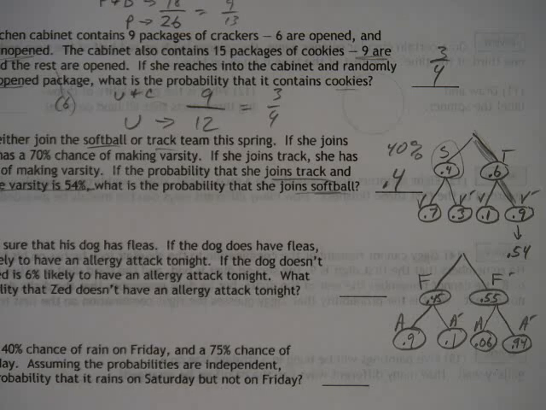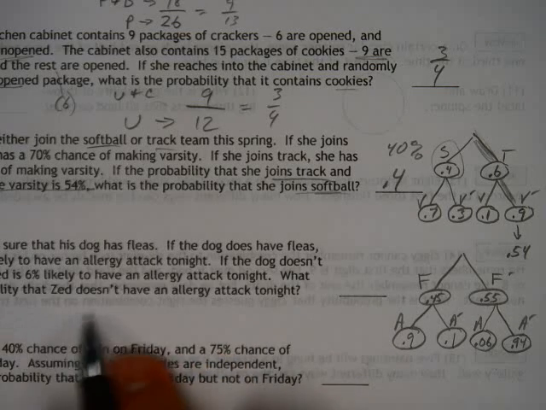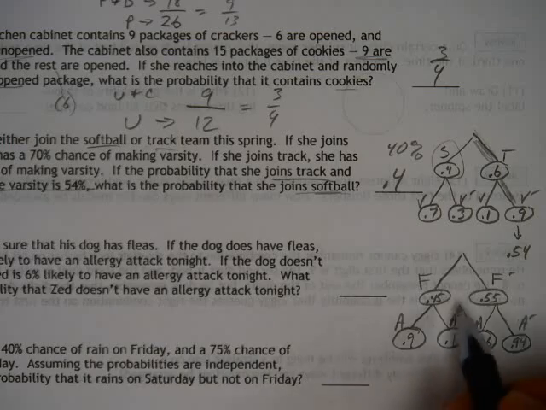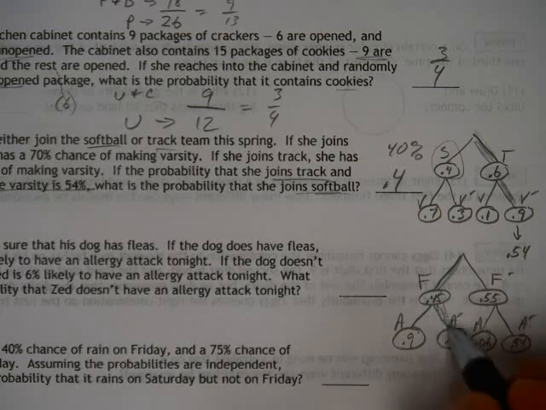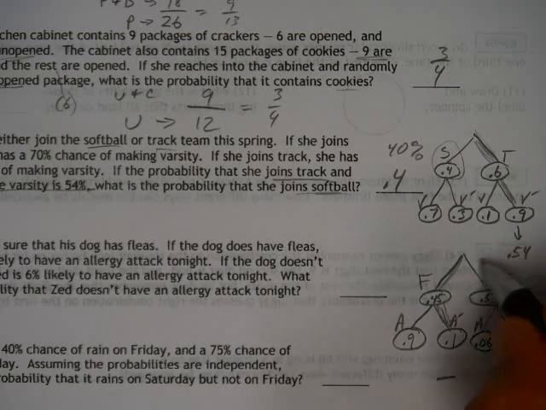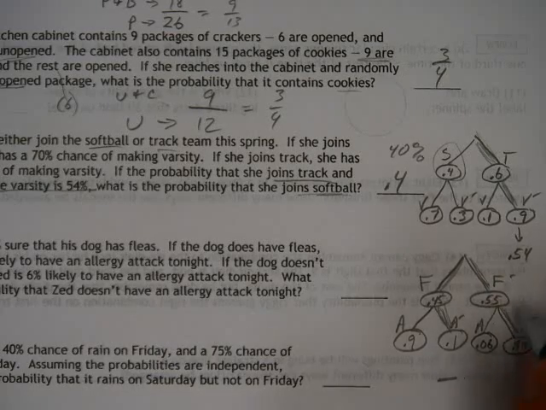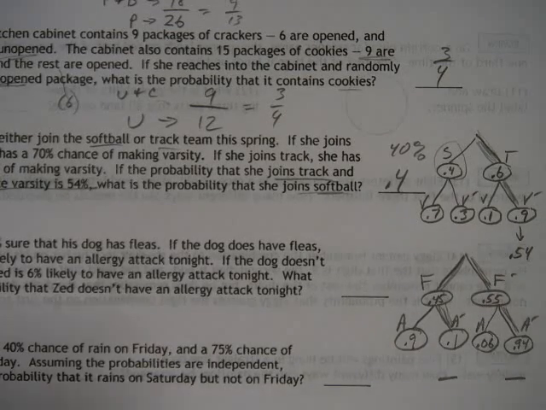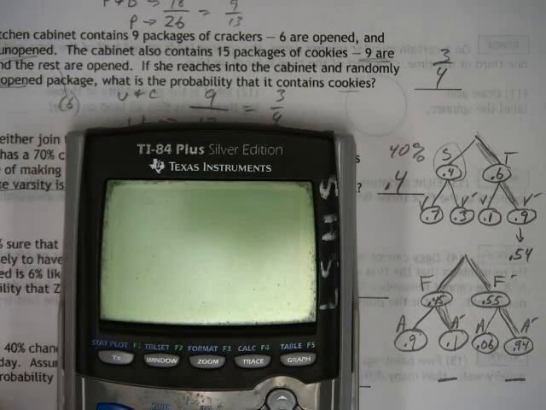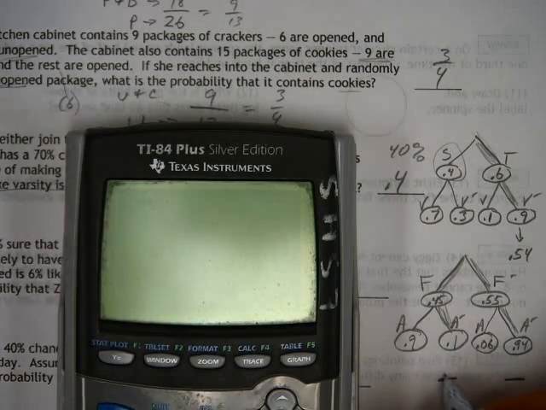Now, the question is, what is the probability that Zed doesn't have an allergy attack tonight? That is going to be the sum total of two paths, this path here and this path here, because he can have an allergy attack whether his dog has fleas or not. If you multiply 0.45 times 0.1, you're just moving the decimal point over one more place, 0.045.